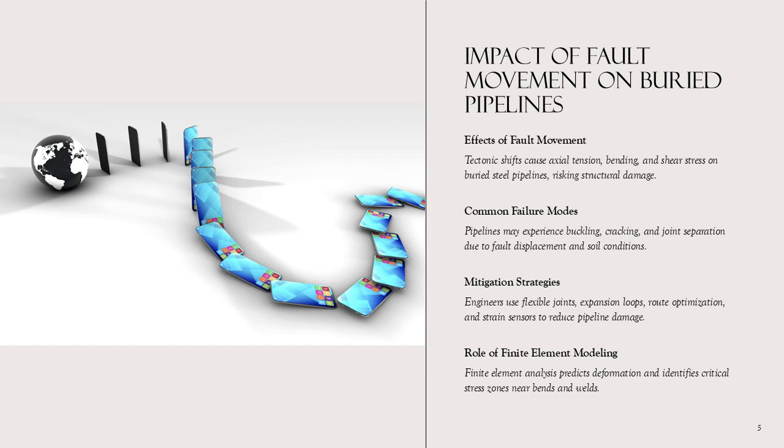Mitigation strategies include route optimization, installation of expansion loops, and continuous monitoring using strain gauges and geotechnical sensors. Understanding fault mechanics is essential for designing resilient pipeline systems in seismically active regions.